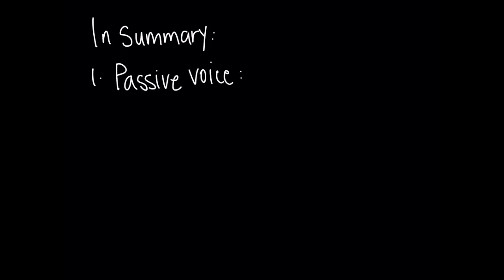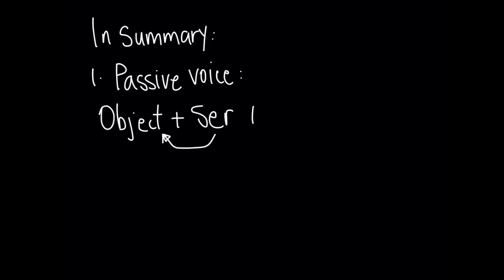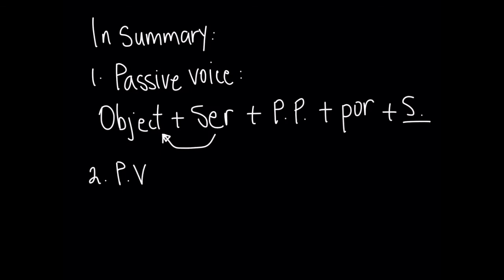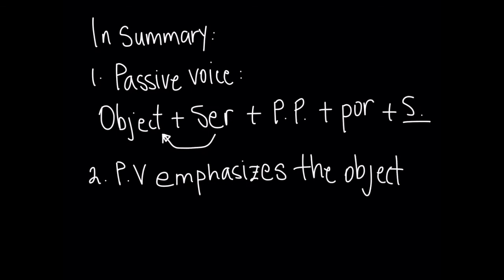So, in summary, first, to form the passive voice, begin the sentence with the object, followed by the verb ser, making sure that the verb agrees with the object. Then the past participle, which also agrees in gender and number with the object, the preposition por, and the subject. Second, the purpose of the passive voice is to emphasize the object of the sentence.